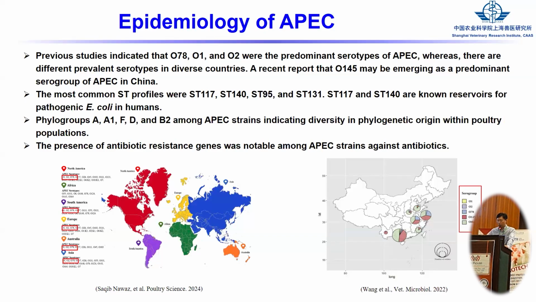Also, another classification is phylogroups, but for APEC it is not the most popular, as the presentation is similar for each group. Also, the antibiotic resistance genes are well present in APEC.